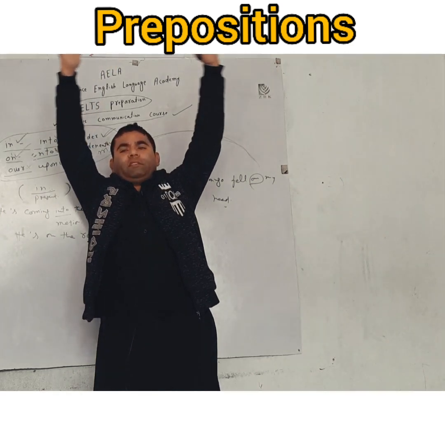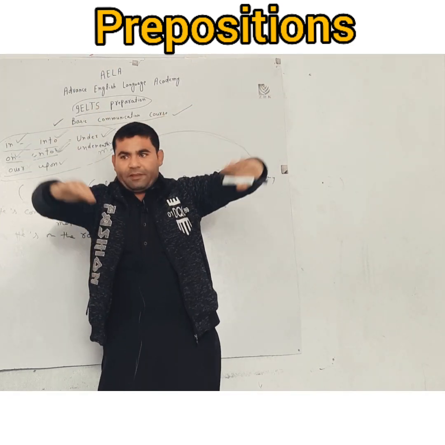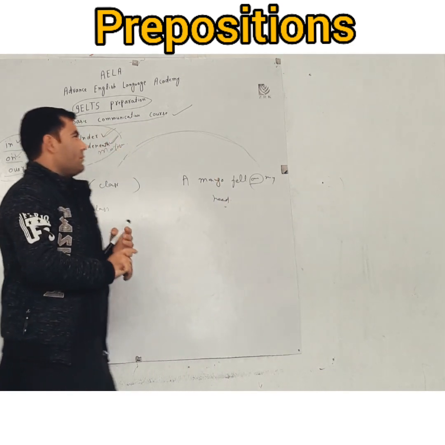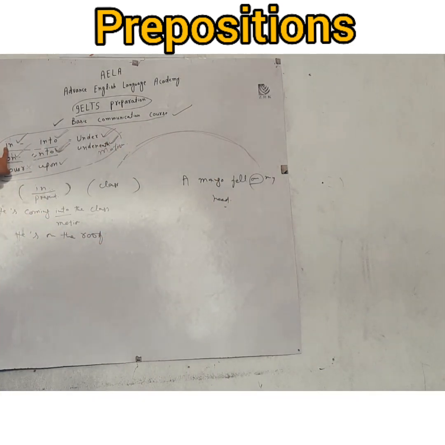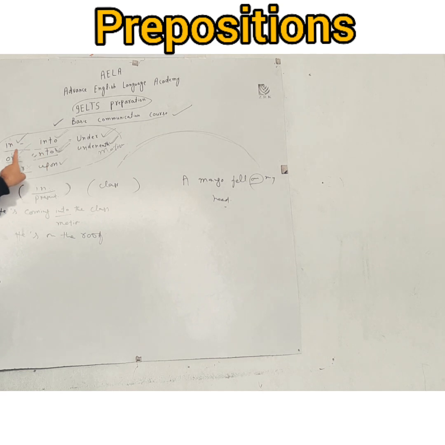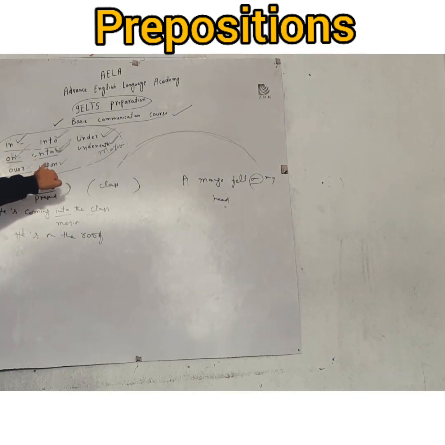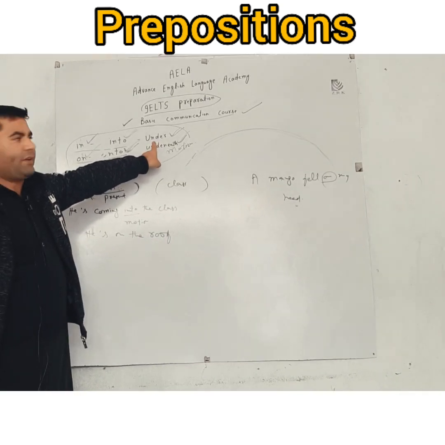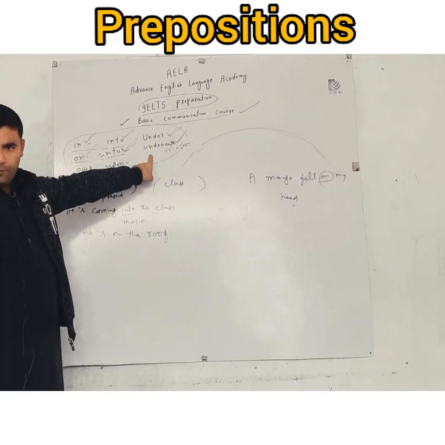So again, in, already there; into, motion. On, already on an elevated surface; onto, in motion. Over, not touching anything. Upon, touching and going down. Under, not moving. And underneath, moving.